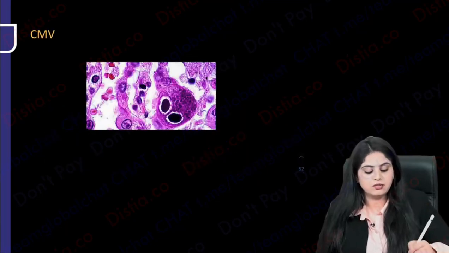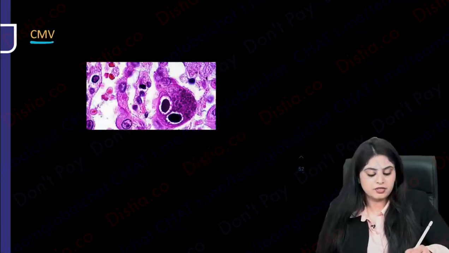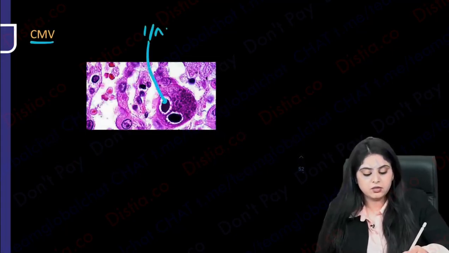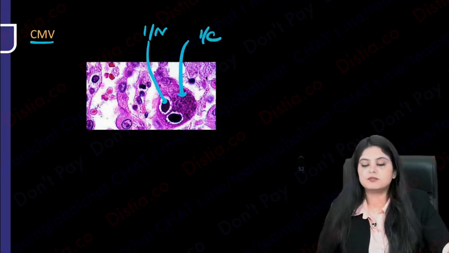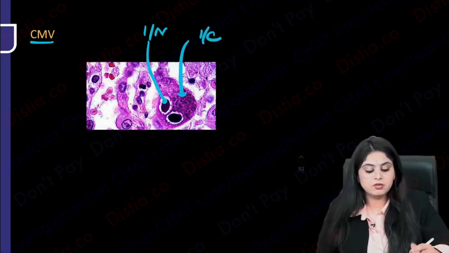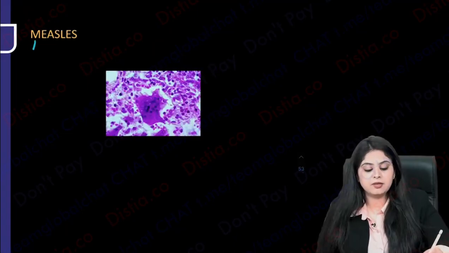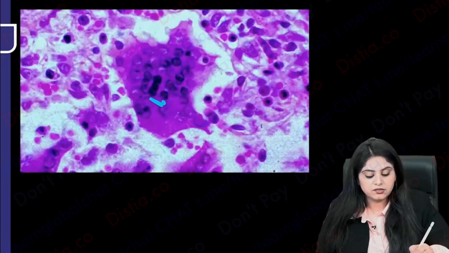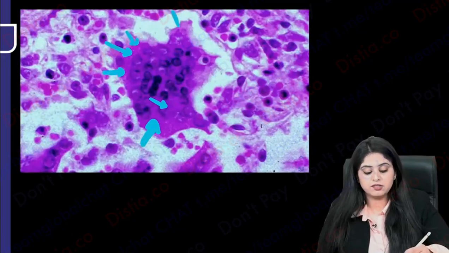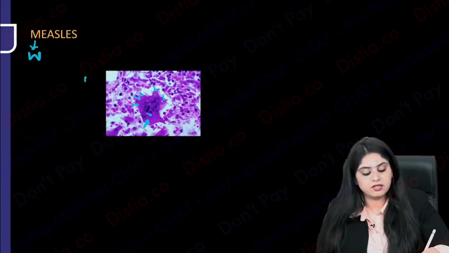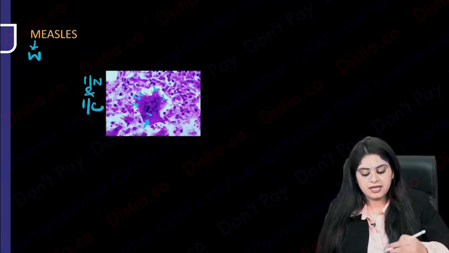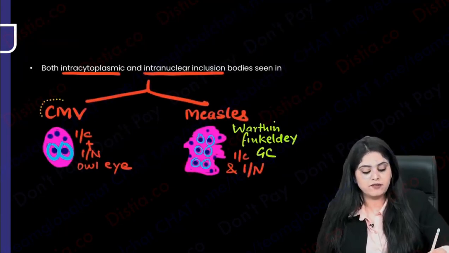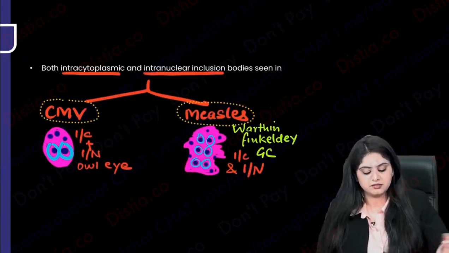So have a look at this. Can you see, guys, the famous owl eye appearance? Can you see there is an intranuclear inclusion? Can you see there is an intracytoplasmic inclusion? Yes. Let's talk about the measles. In measles, what is it? The M's opposite W, Warthin-Finkeldey. Okay. Can you see that there are dots inside the nucleus and the cytoplasm is also very, very pink because there are dots inside the cytoplasm also. So there are dots inside the nucleus, dots inside the cytoplasm, again intranuclear and intracytoplasmic. Just two you have to know, cytomegalovirus and measles virus.